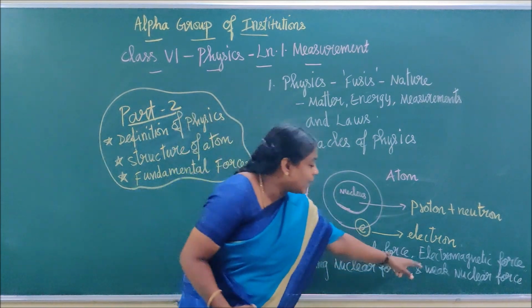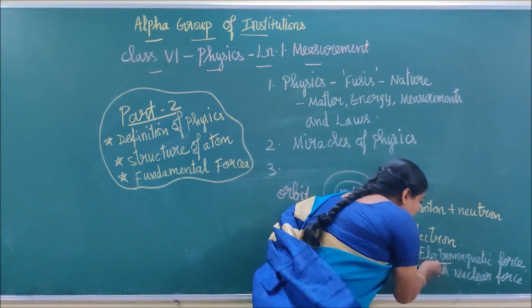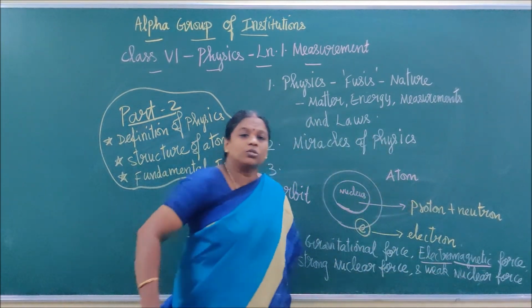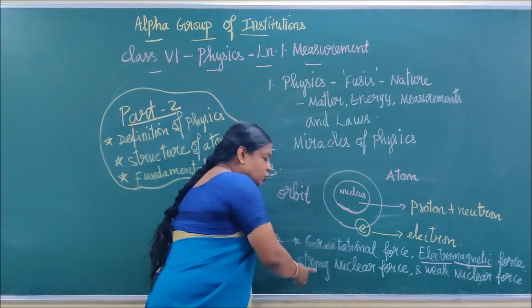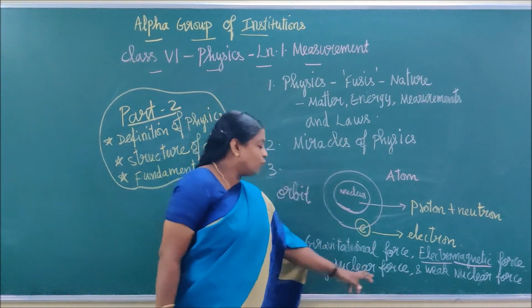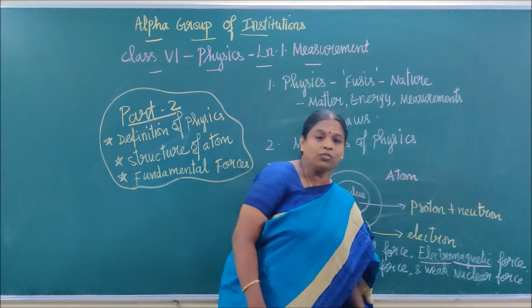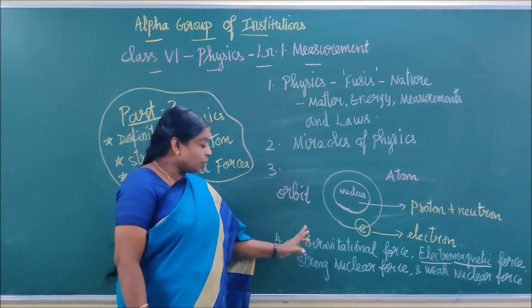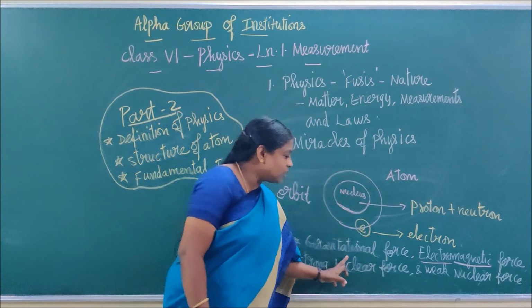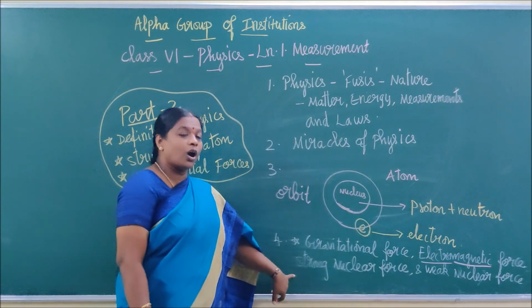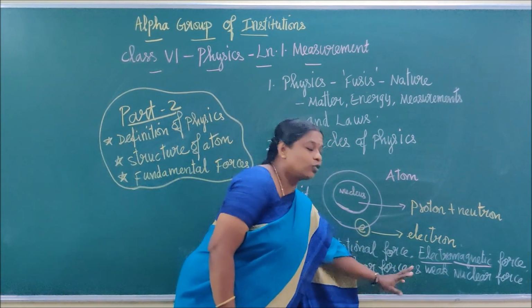Second is electromagnetic force. Third is strong nuclear force. Fourth is weak nuclear force. So what are the 4 forces? Gravitational force, electromagnetic force, strong nuclear force and weak nuclear force.